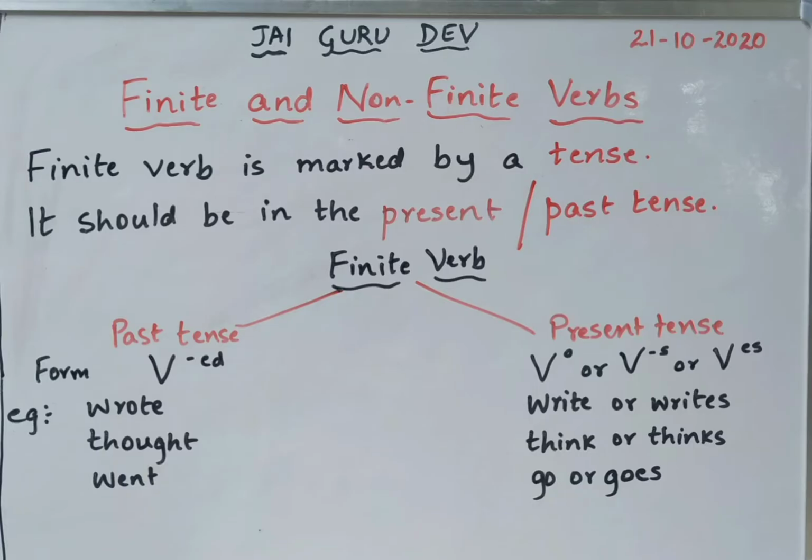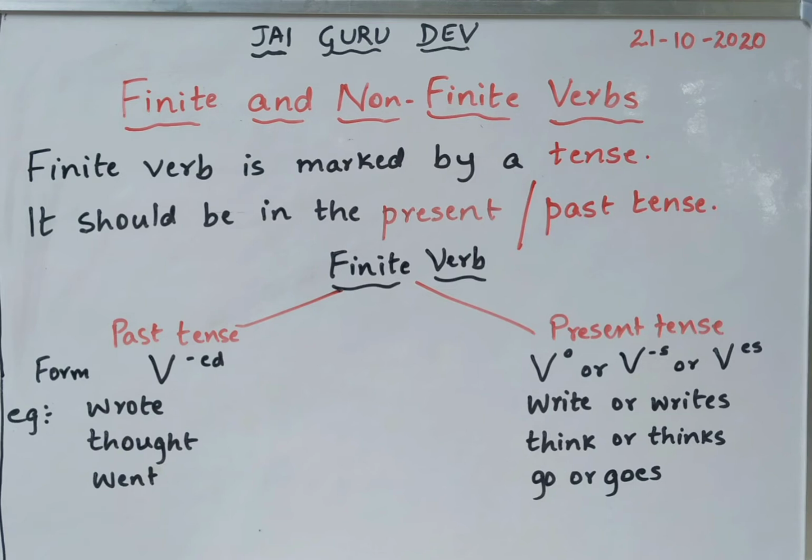Today, we'll study about the verbs, that is, finite verbs and non-finite verbs. First, we'll know what is a verb. Verb is an action word. There are two types of verbs, they are finite and non-finite verbs. First, we'll know what is a finite verb.